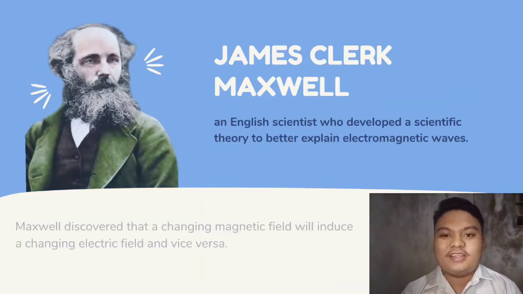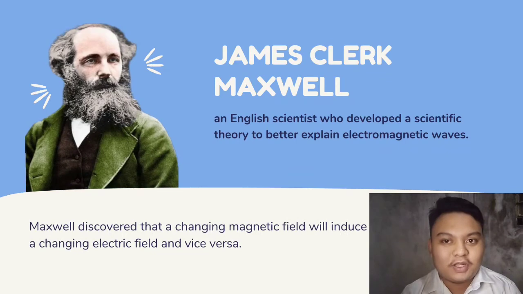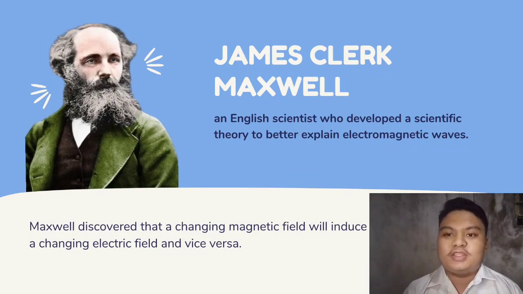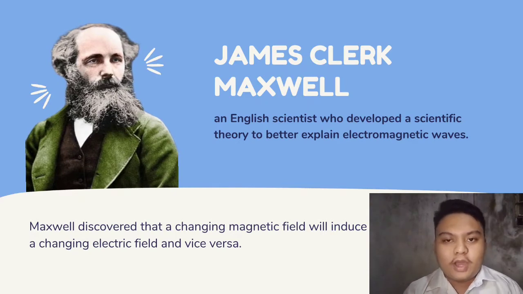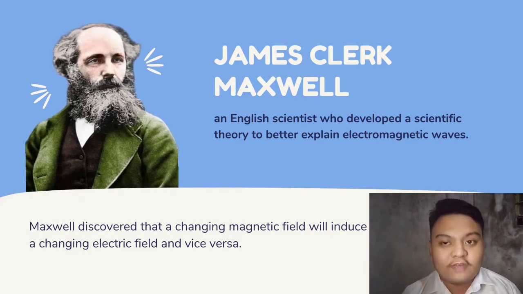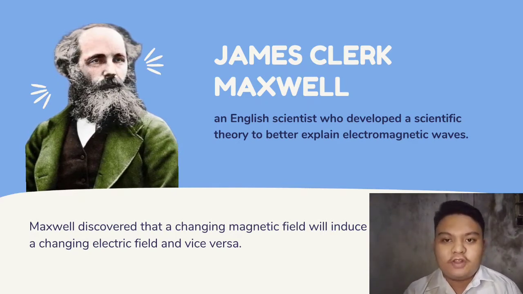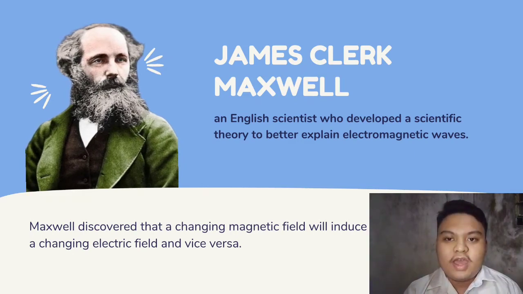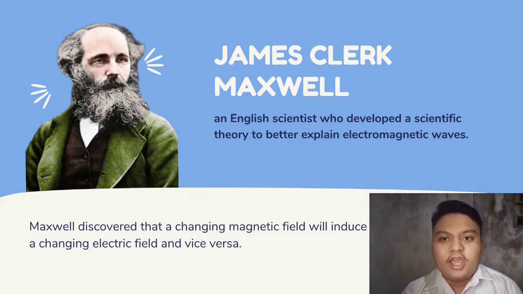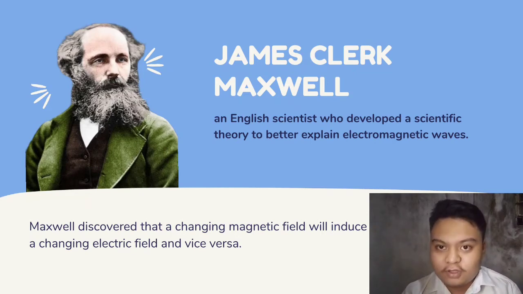The first scientist is James Clerk Maxwell. James Clerk Maxwell is an English scientist who developed a scientific theory to better explain electromagnetic waves. When Maxwell used this field theory to assume that light was an electromagnetic wave and then correctly deduced the finite velocity of light, it was a powerful logical argument for the existence of electromagnetic force field.